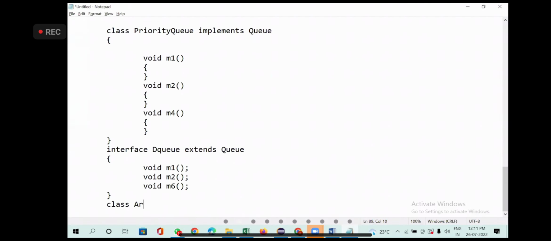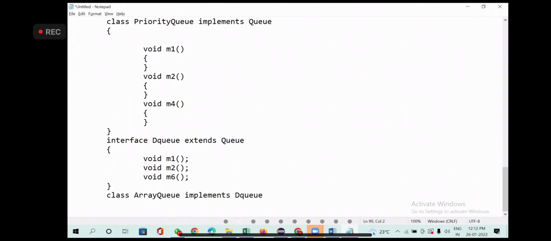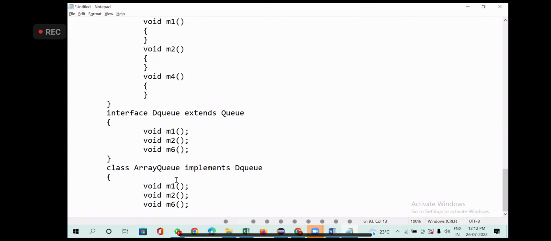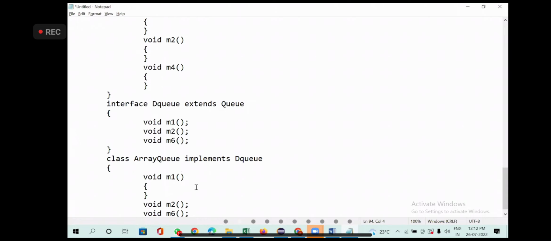Array Q. Implements DQ. So what should it provide definitions for? It should provide definitions for all these methods. Method 1 from which interface? Iterable. Method 2 is from the collection interface.